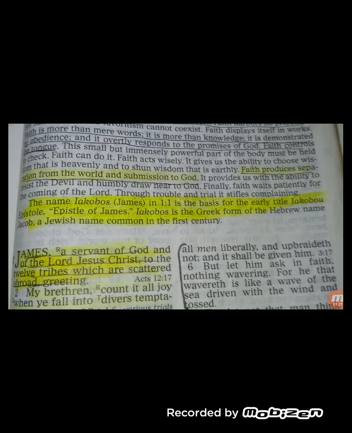James in 1:1 is the basis for the earlier title, Yacob. Epistle of James, Jacobos. It is the Greek form of the Hebrew name Jacob. So James' real name was Jacob, right?